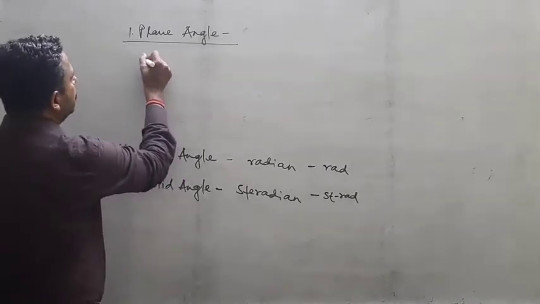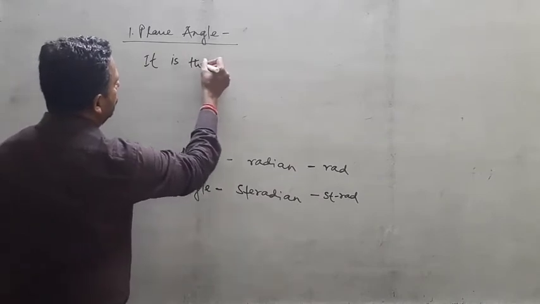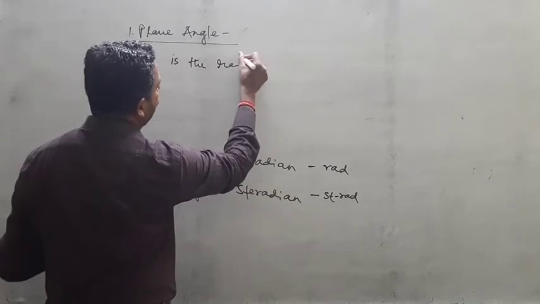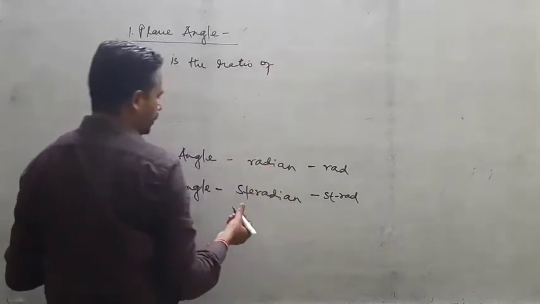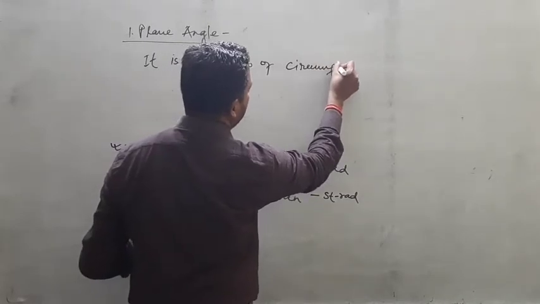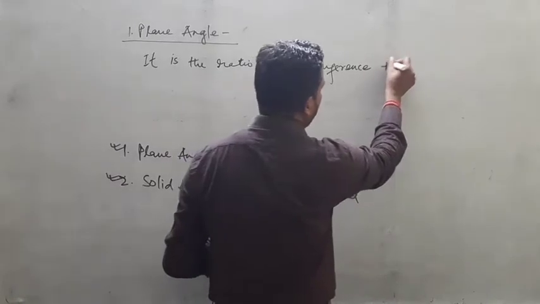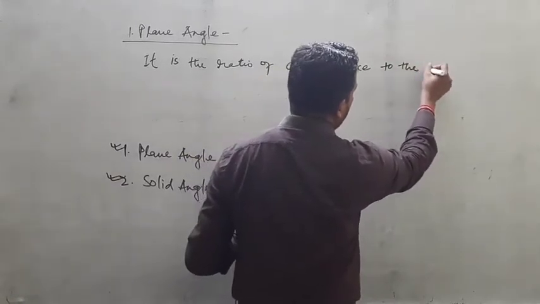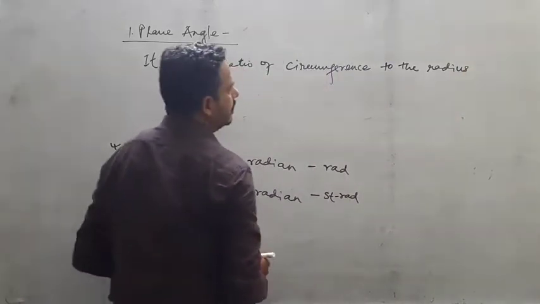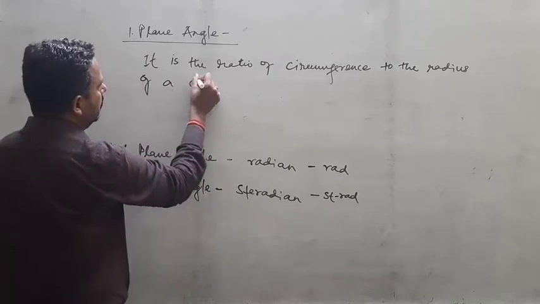It is the ratio of circumference to the radius of the circle.